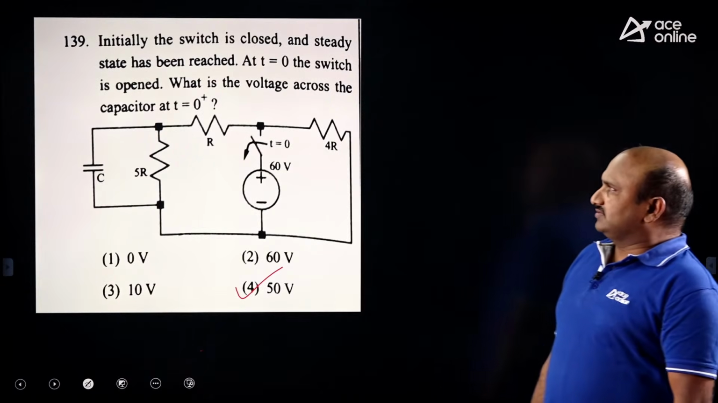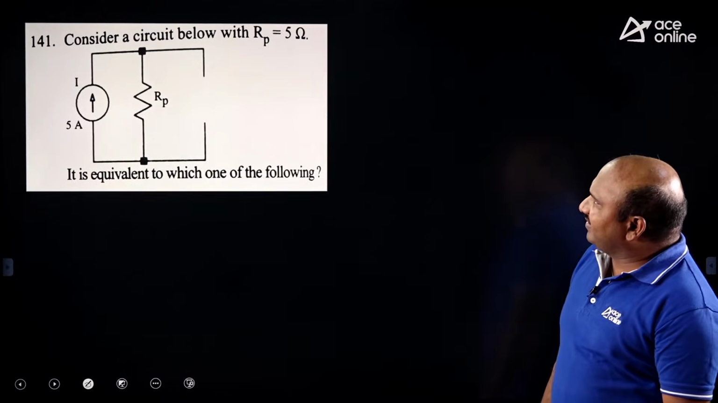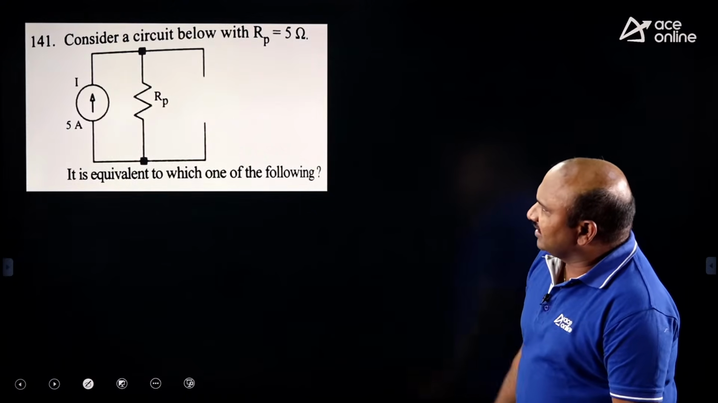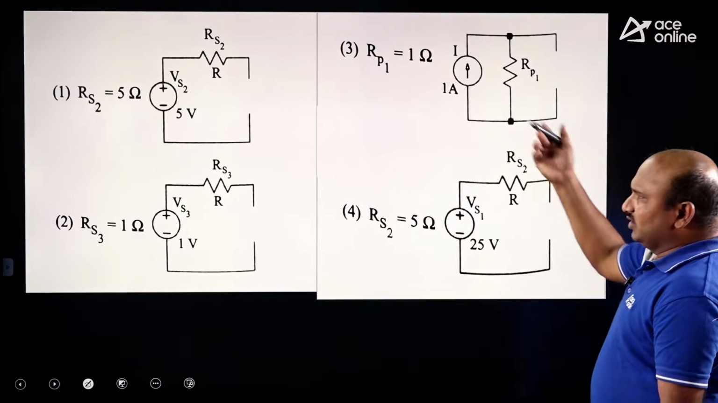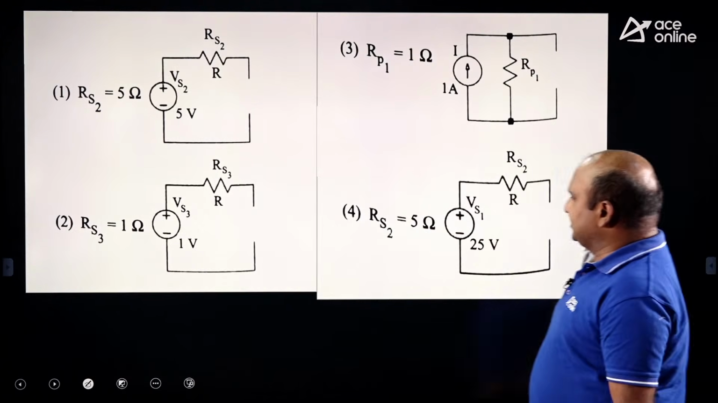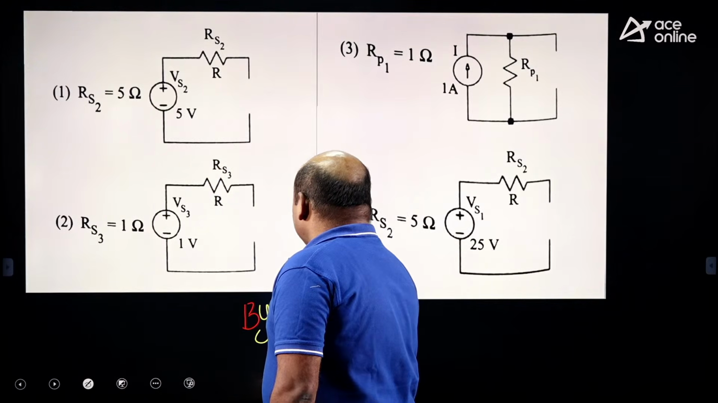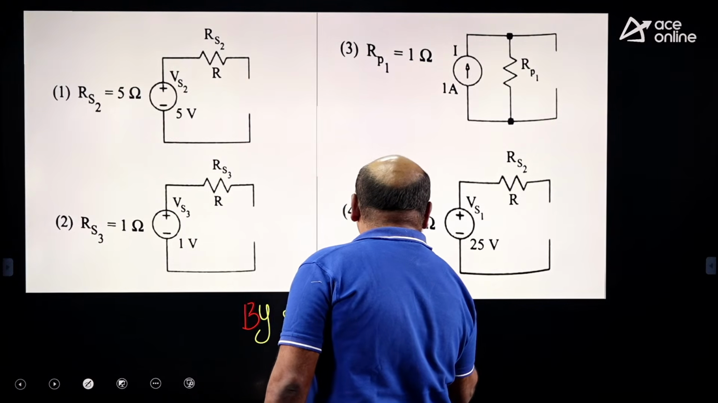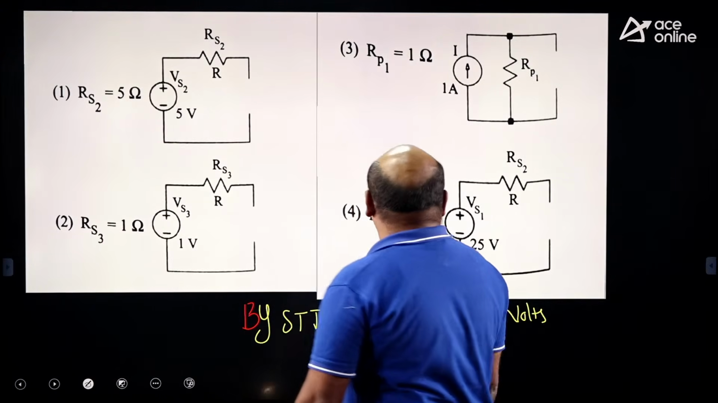Now the next question. See this. Consider the circuit below with Rp equal to 5 ohms. Its equivalent is which one of the following? See this. A 5 ampere current source, this is very simple here. All the values are provided. Current source transformation by using STT here. By the source transformation technique, STT, the voltage value is V equal to I into R, 5 into 5, which is 25 volts. Yes or no?